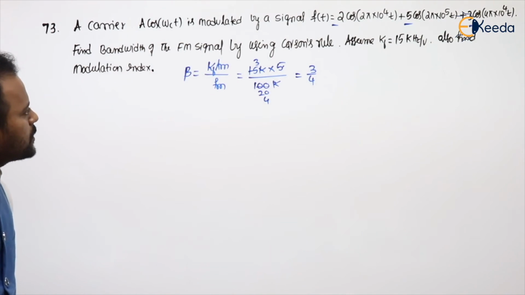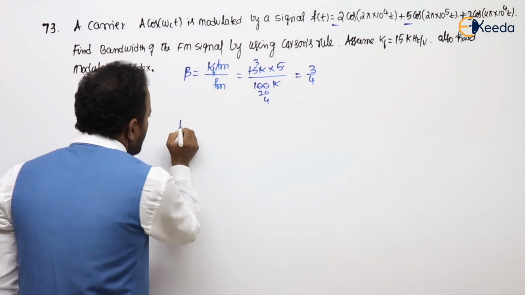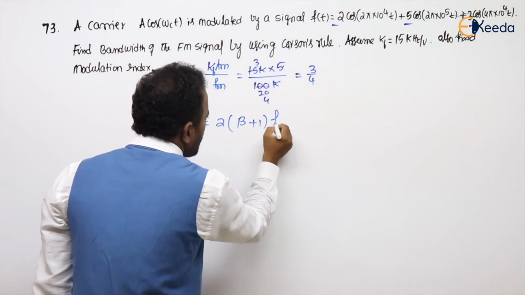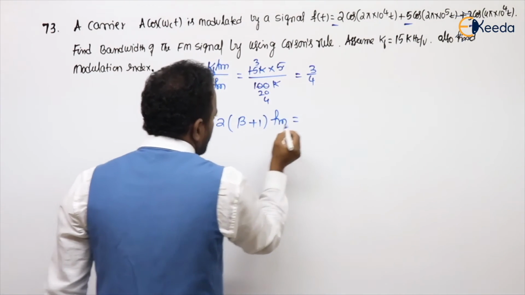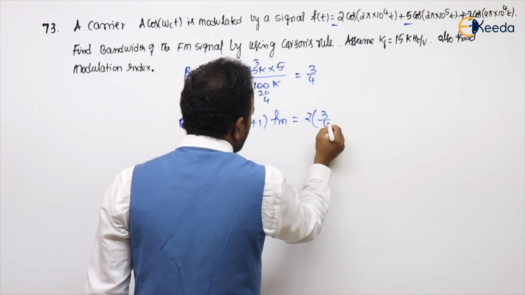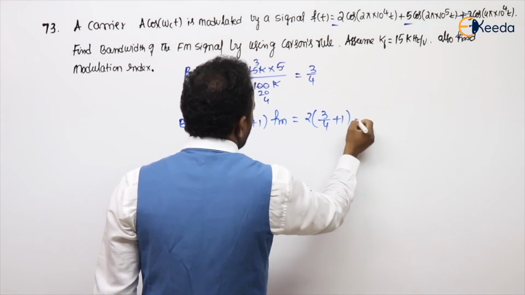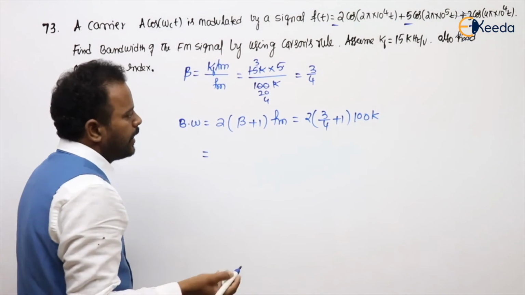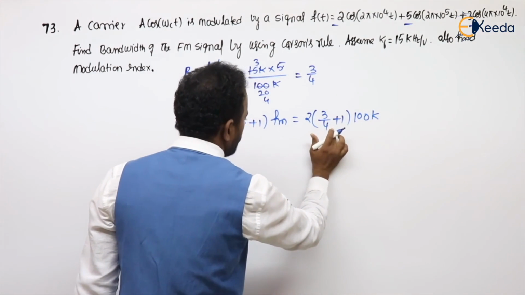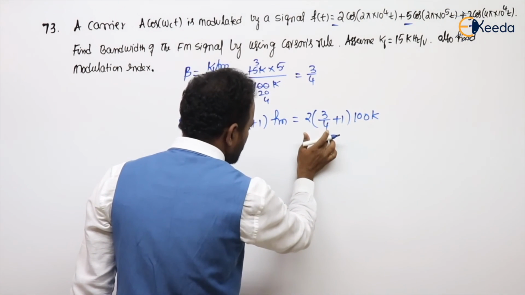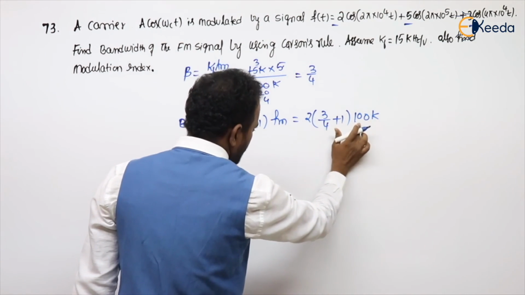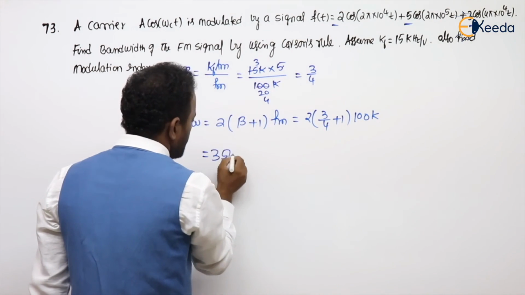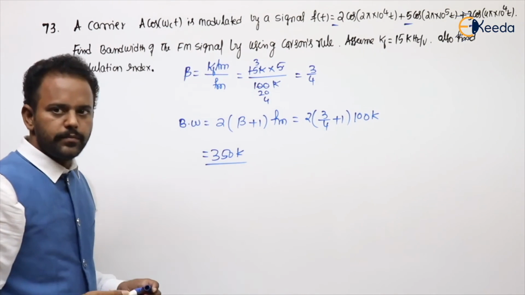What is the second one we need to do? Bandwidth. What is the bandwidth? Bandwidth is equal to 2 times (beta plus 1) into Fm. Fm means only the highest value we take. That is 2 into (3 by 4 plus 1), Fm is 100k. Take LCM, 7 by 4. Then it will become 7 by 2. 7 by 2 into 100, so 7 into 50, 350k. Got my point or not?